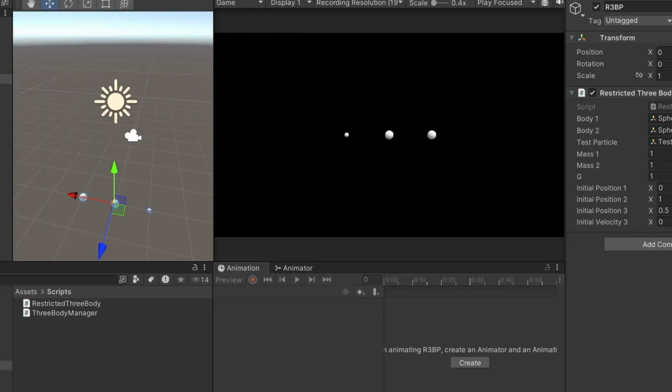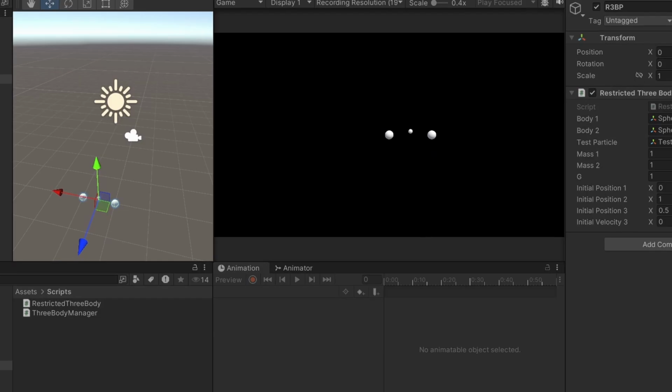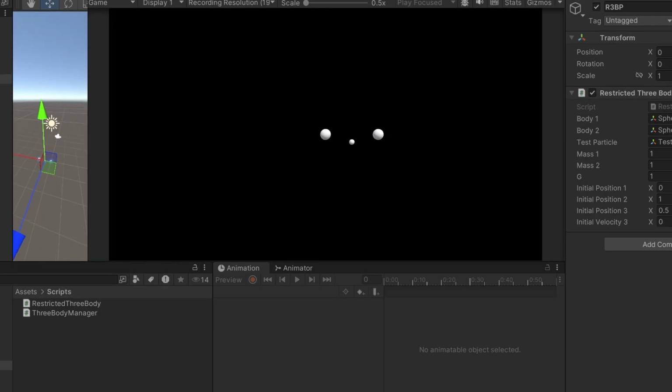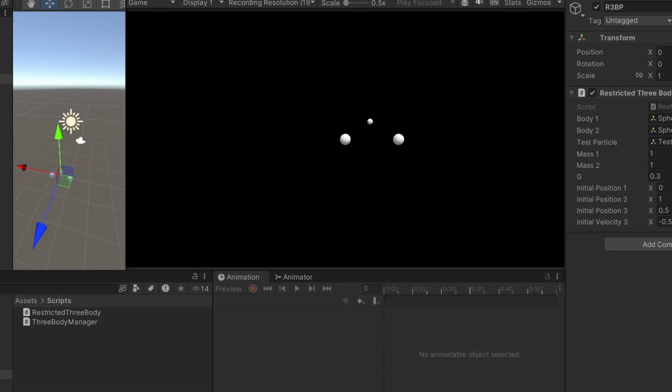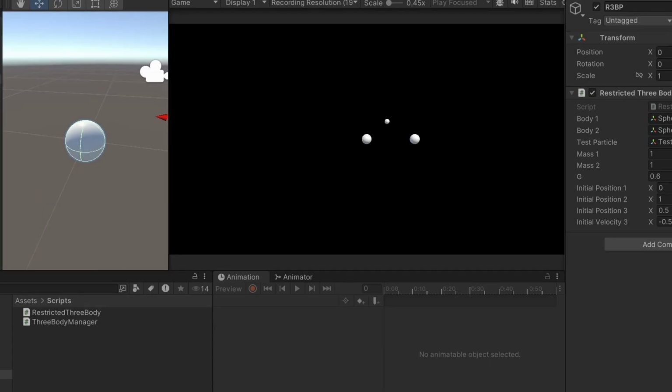Here's how it looks. I made two of the bodies larger for visual clarity, and the third body is the massless particle that will be moving around. Alright, this isn't the most exciting thing ever, but at least it appears to have a stable motion. Let's add in a little x velocity. Okay, maybe with slightly changed values.